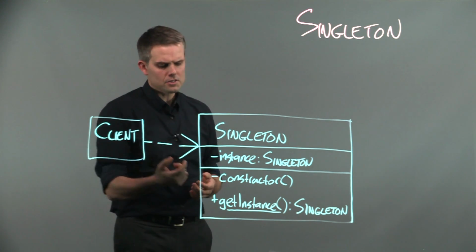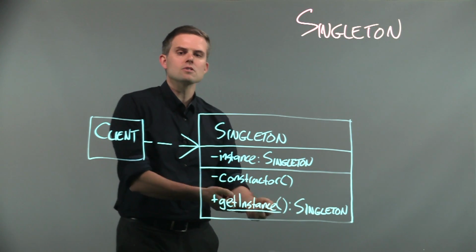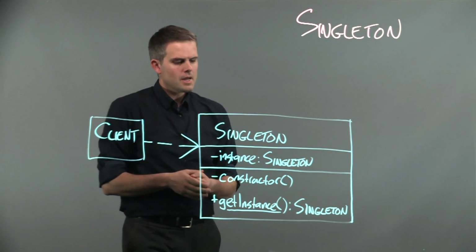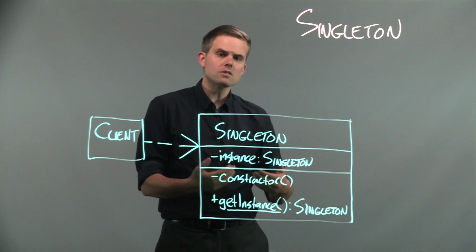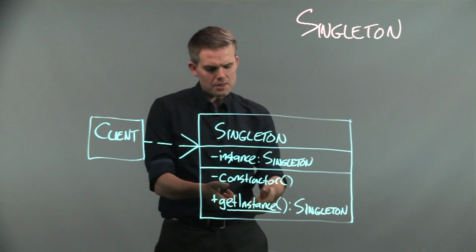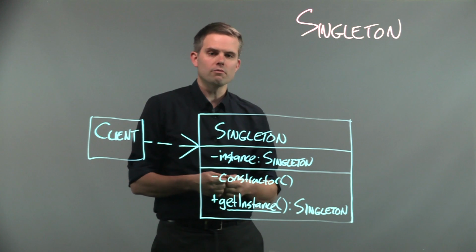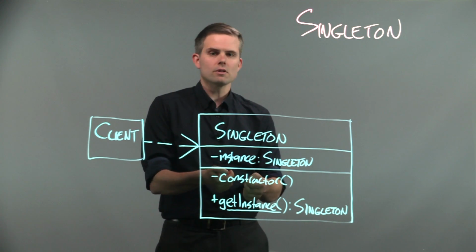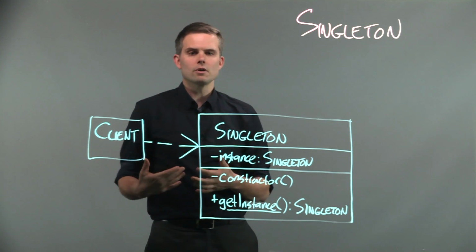Instead, what the client does is it calls this static method called getInstance, and that returns an instance of the singleton object. Now, if you think about the implementation, where getInstance gets the instance from is this field instance. And what really happens in this method is if this field is null, if the object hasn't been allocated before, it will go and call the private constructor. Because it's within the singleton itself, it'll set the field and it will return it.